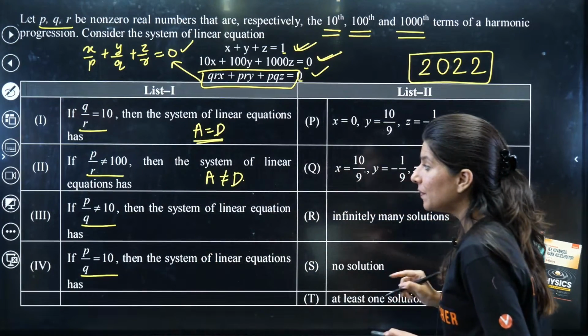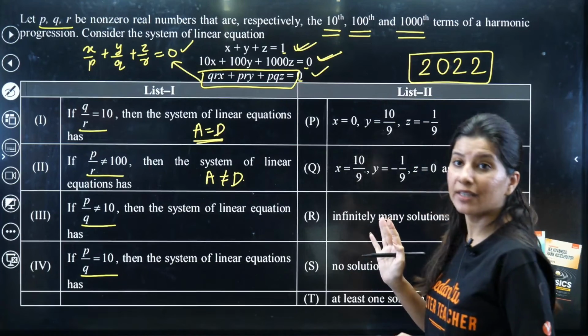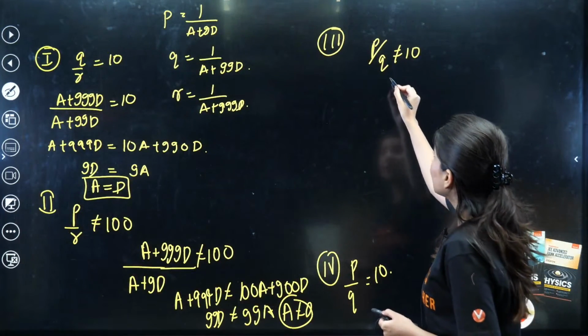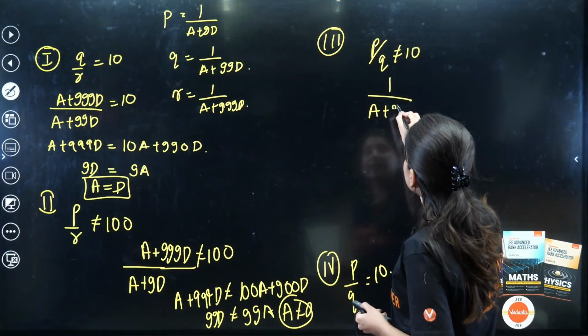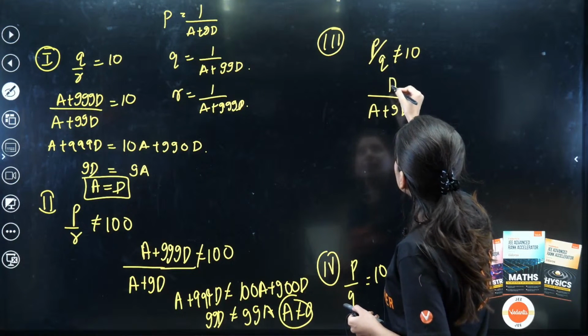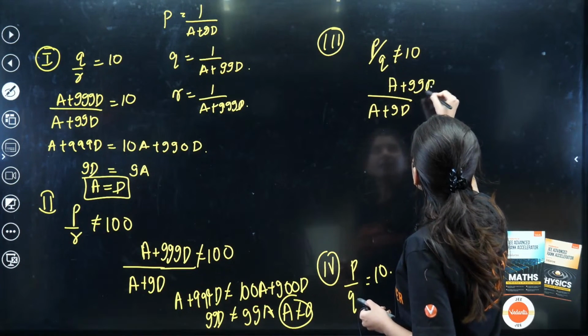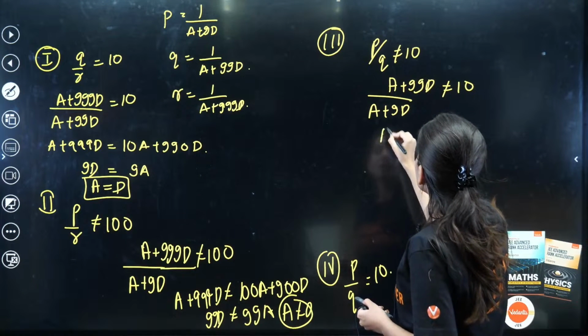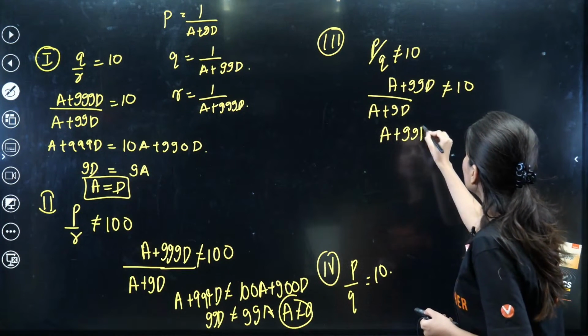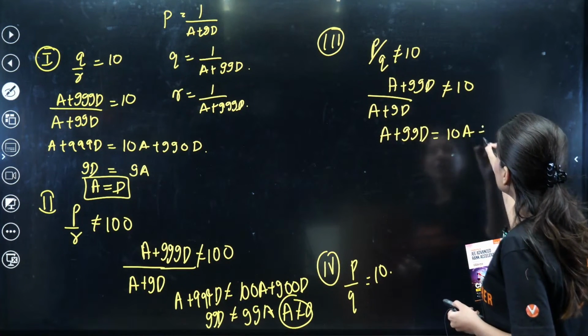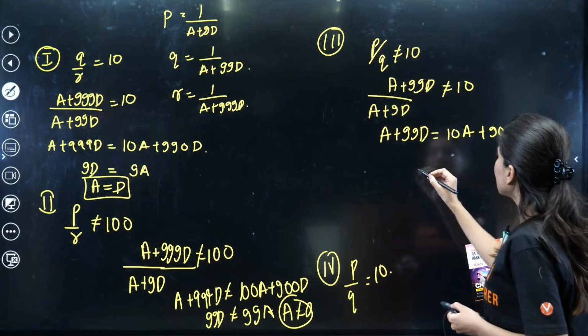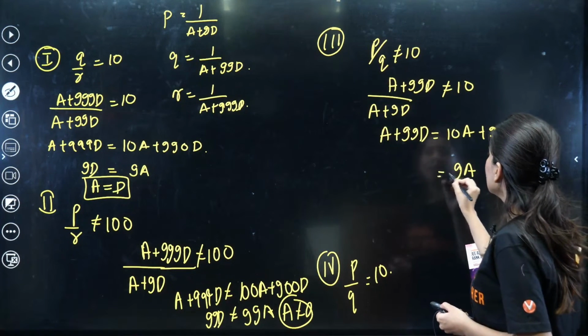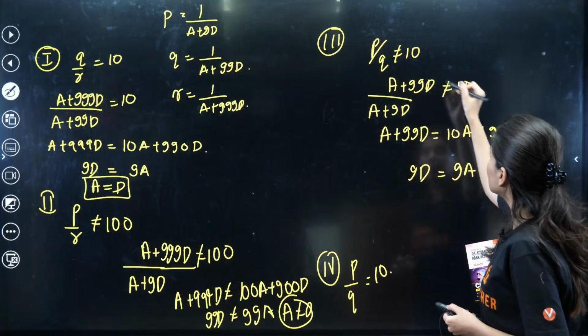What about part 3? P by Q not 10. What is P? 1 upon A plus 9D. And what is Q? 1 upon A plus 99D, which is not equal to 10 times P. So A plus 99D is equal to 10A plus 90D. So you are going to get 9A is equal to 9D, not equal.